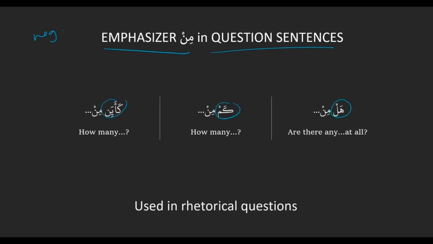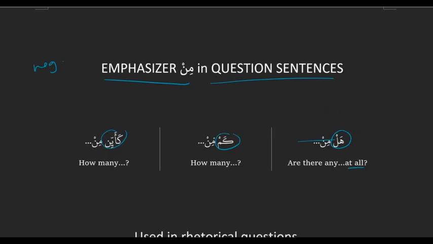So either hal, right? Hal plus the emphasizer min, which translates as, are there any somethings at all? Or it can appear in sentences that start with the question word kam, which means how many. Or it can appear in sentences that start with ka'ayin, which also means how many. So ka'ayin is just a more emphasized version of kam. Kam min is emphasized because of the min, but ka'ayin min is like super duper emphasized. It's double emphasized, right? Because there's an emphasizer min plus ka'ayin is a more emphasized. So we could say how many with a question mark and an exclamation mark.